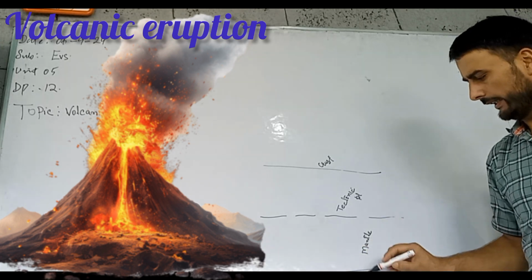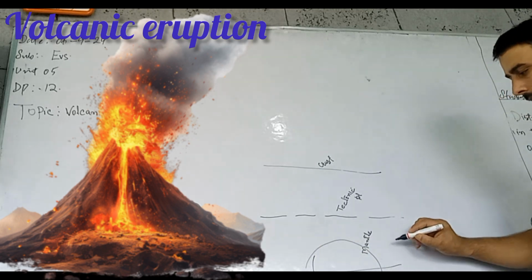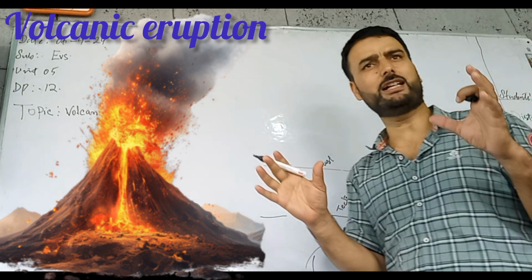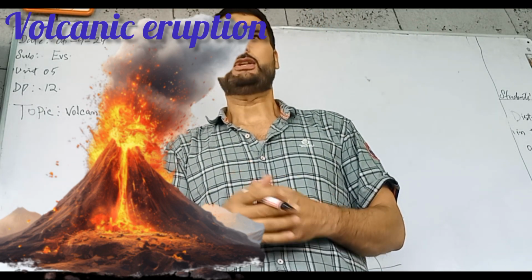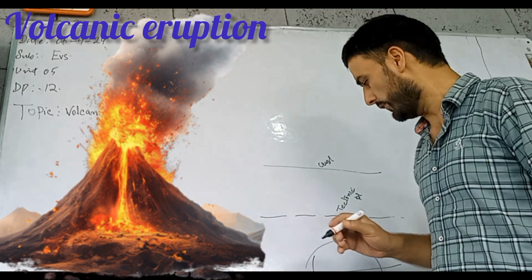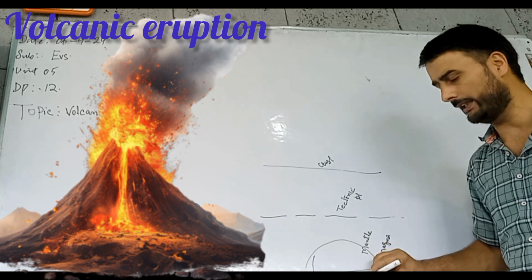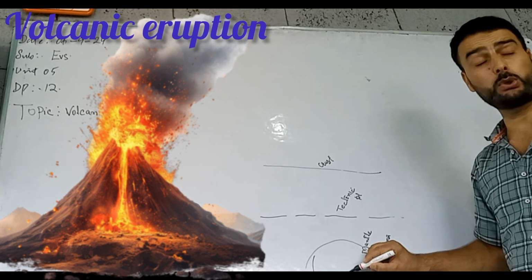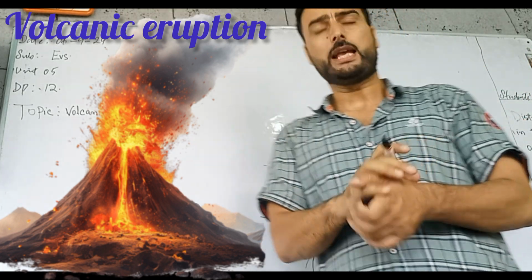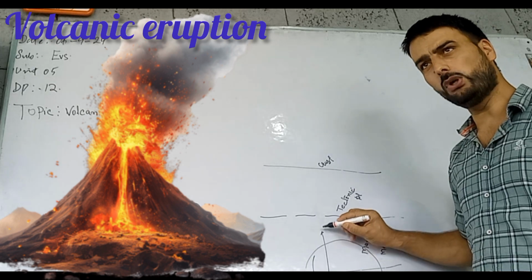As you know, dears, in the outer core and in the deep mantle, there is magma. Magma means hot molten rocks. Rocks there are in melted form. So this magma is present in the deep mantle and in the outer core. This magma produces hot gases also. So both hot gases as well as magma exert pressure and try to move upwards, dears.